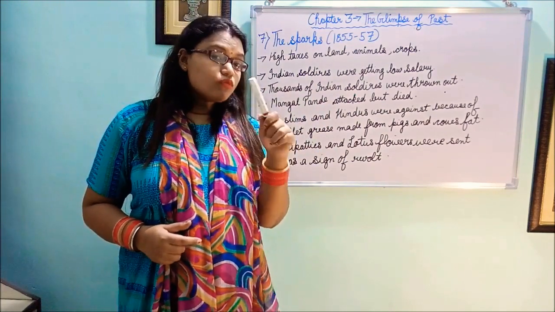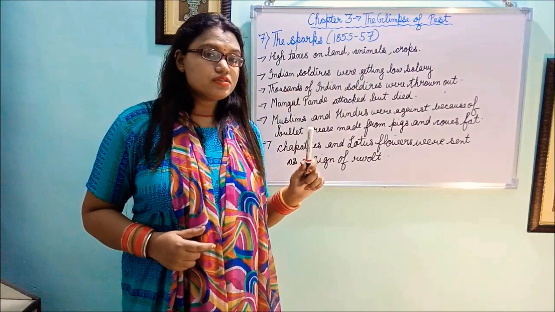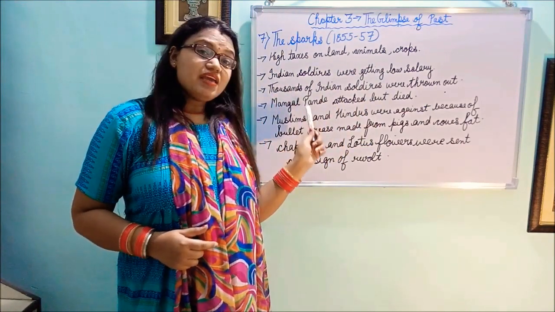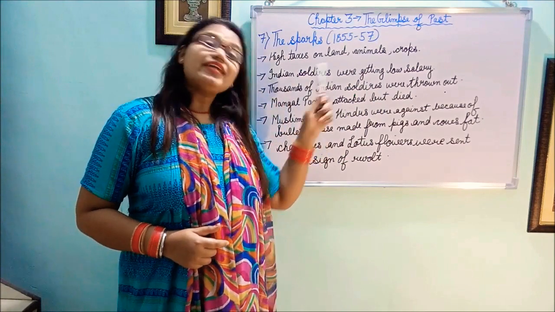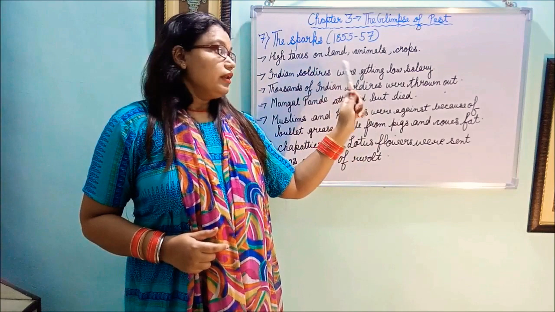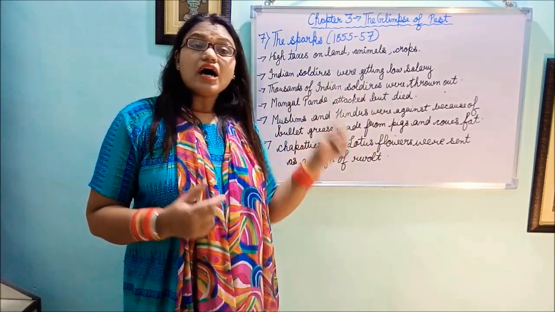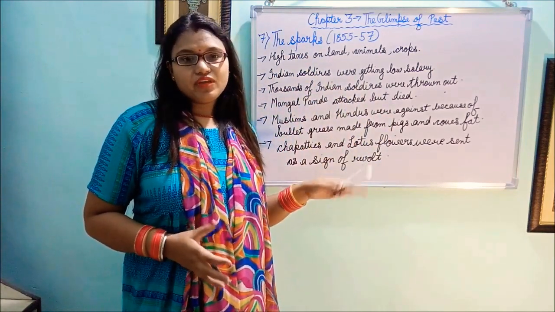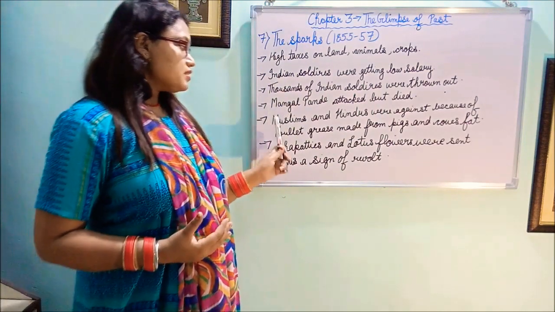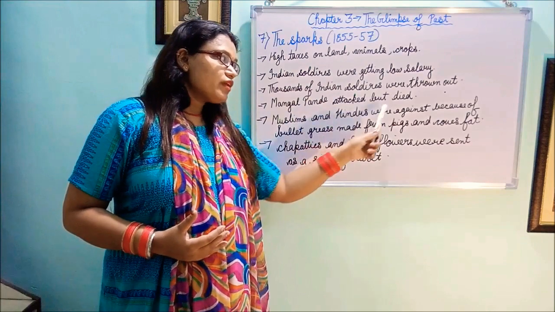He was also working for the Britishers in their army. But he was so brave, he attacked them. But he was shot. He died because he was alone. He tried so hard. Now next, Muslims and Hindus were against the Britishers.